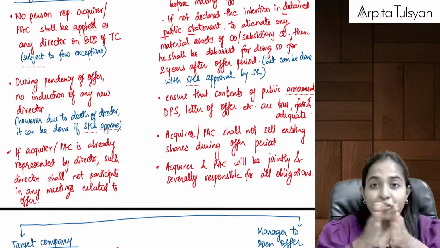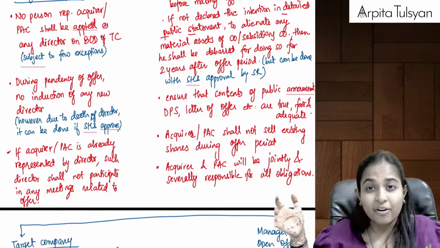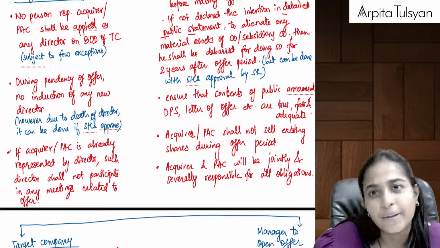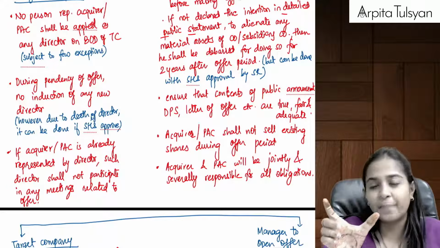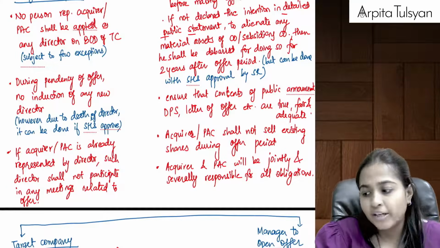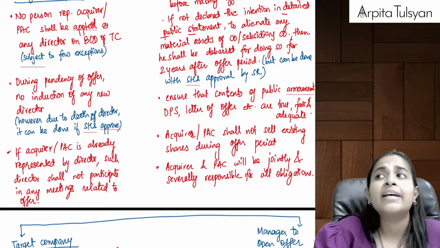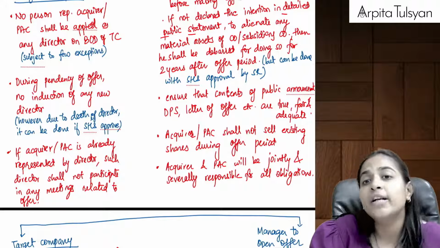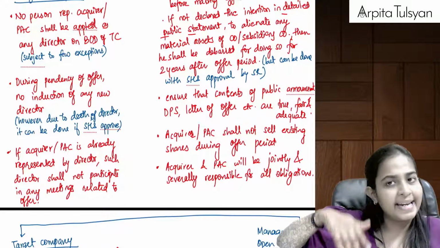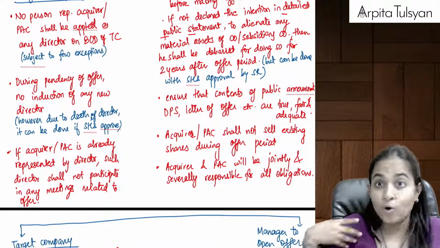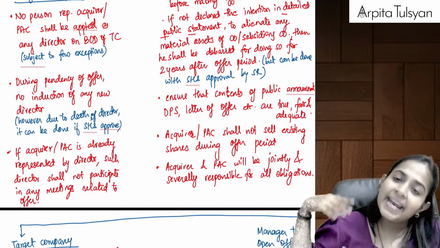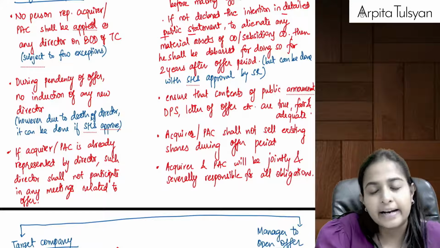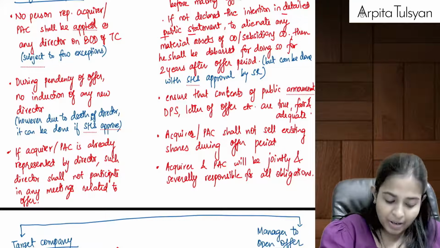Similarly, when the entire offer period is going on, at that time, no new director should be appointed in the company. During the offer period, no new director should be appointed. But if, let's say, there was a death of any director, then it can be done if shareholders give their approval. Any other person can be appointed as a director, not acquirer or PAC, in place of that deceased director if shareholders give their approval.